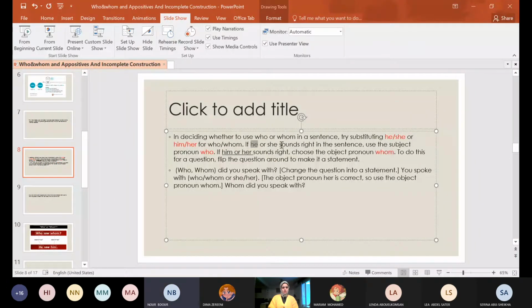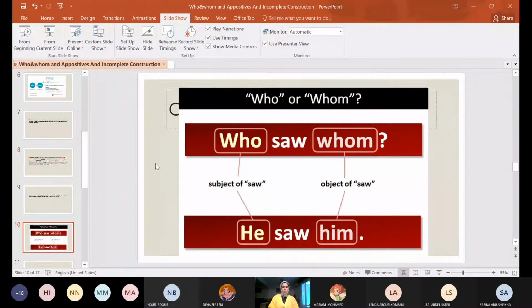Okay? Noor, do you understand now? Thank you. Here, who saw whom? This is a very easy trick. If Noor saw Ragad, the sentence is Noor saw Ragad. So Noor is the subject, who. So Ragad is whom.